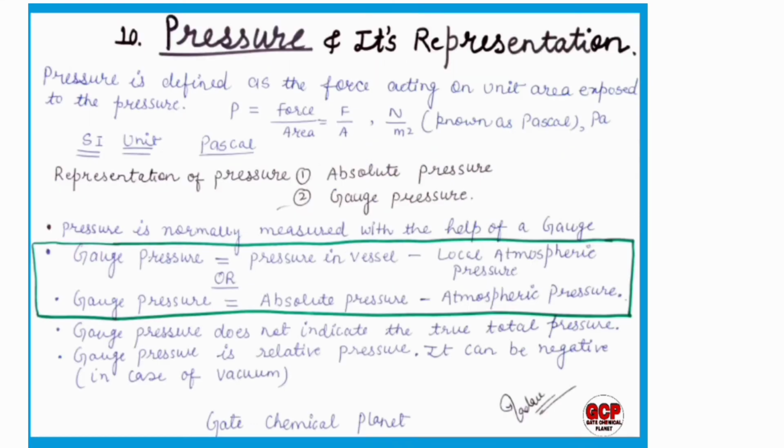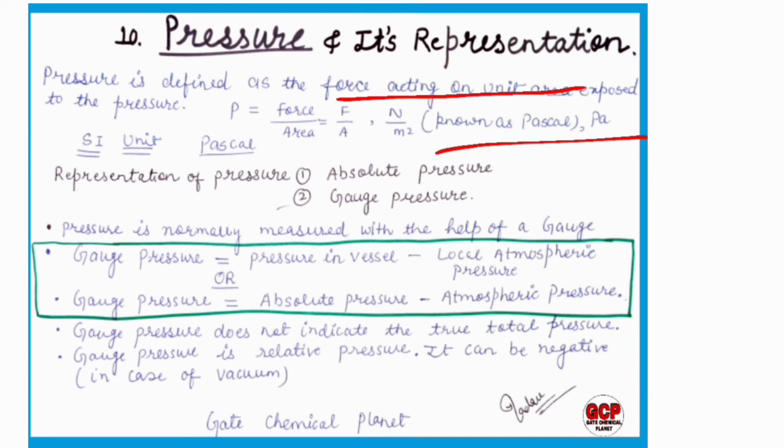The next property is pressure and its representation. So what is pressure? We all know that pressure is defined as the force acting on unit area. So pressure equals force per unit area. And what is the unit for pressure? Newton per meter square, and 1 Newton per meter square is also known as Pascal. So the MKS unit for pressure is Pascal, which is 1 Newton per meter square.